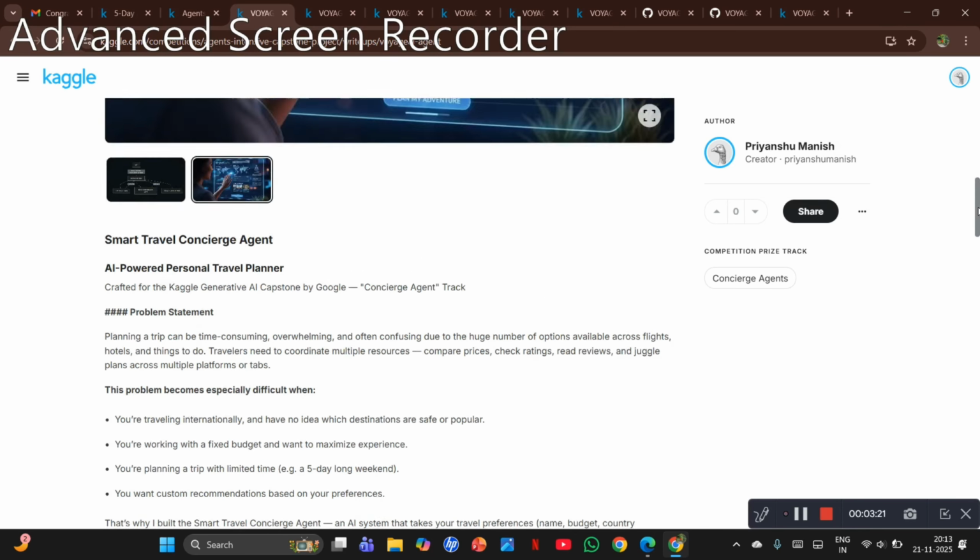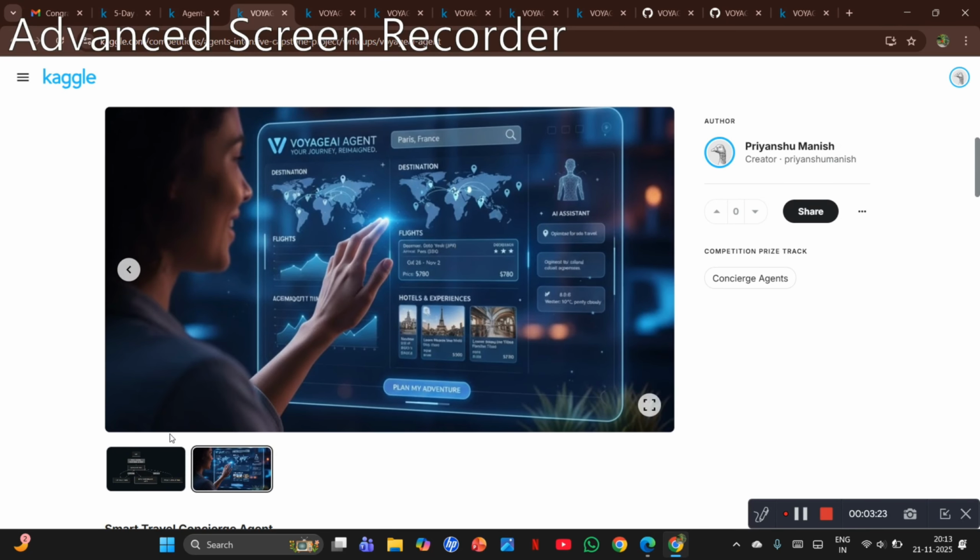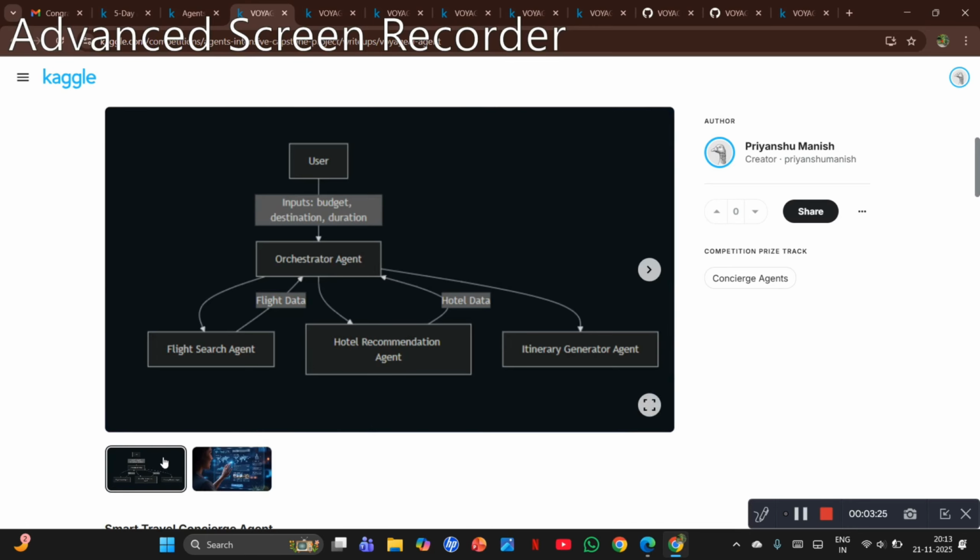So what this agent will do, let's overlook that with the help of the flowchart. It will basically take a user input of flights, destination, budget, and the duration. Afterwards, these things will be given to the orchestrator agent, and this orchestrator agent will transfer all this data to the flight search agent and hotel recommendation agent. Why? Just to search for the hotels and flights across the internet.